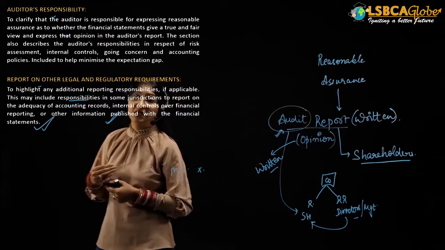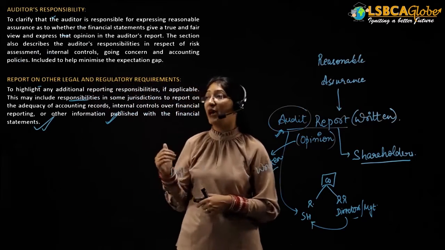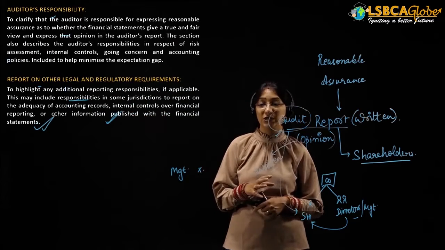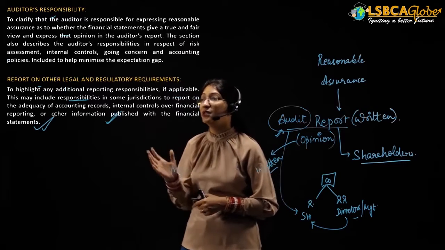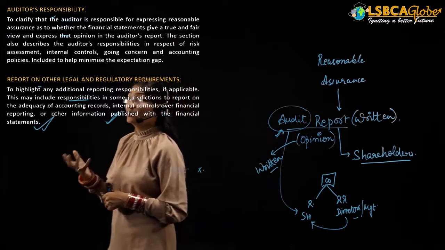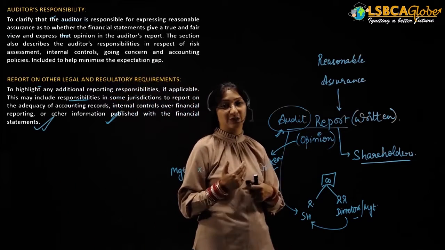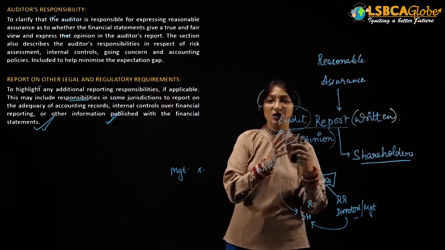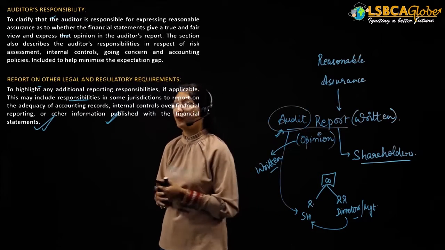Now, what is to be written in the auditor's responsibility? The auditor will provide this paragraph to clarify that the auditor is responsible for expressing reasonable assurance as to whether the financial statements give a true and fair view or not, and express that opinion in the auditor's report. Okay, the auditor will express his opinion in the auditor's report, whether the financial statements are providing a true and fair view.